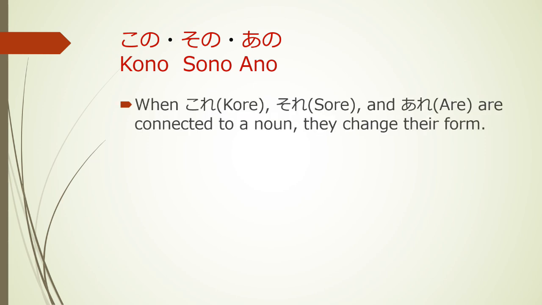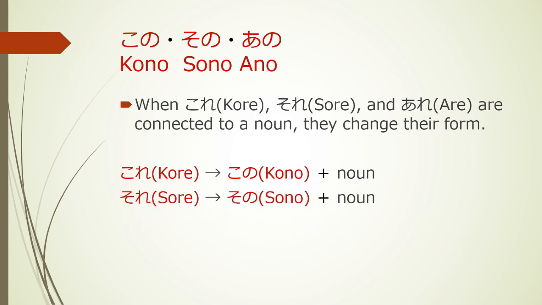When これ、それ and あれ are connected to a noun, they change their form. これ becomes この plus noun. それ becomes その plus noun. あれ becomes あの plus noun.